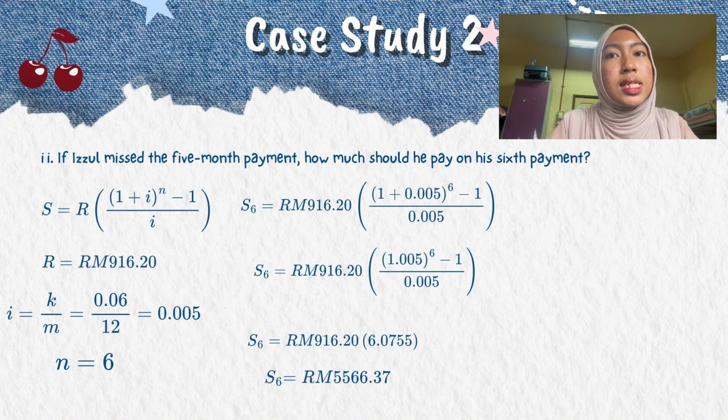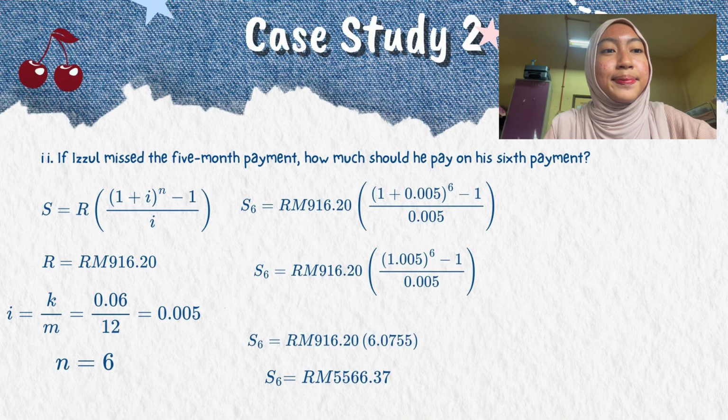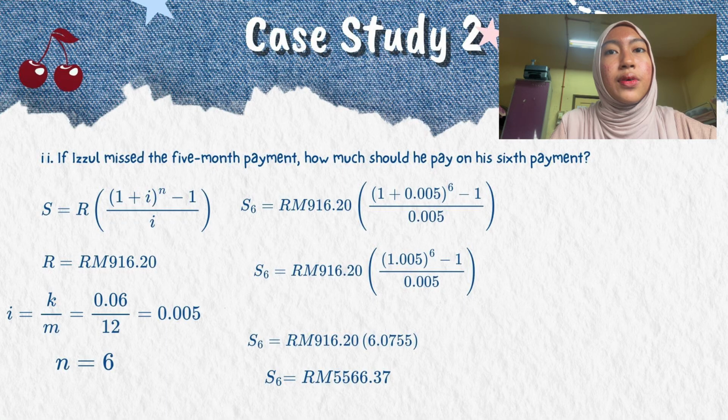So we need to find S6, which is S6 equals RM916.20 open bracket 1 plus 0.005 close bracket 6 minus 1 over 0.005 close bracket.